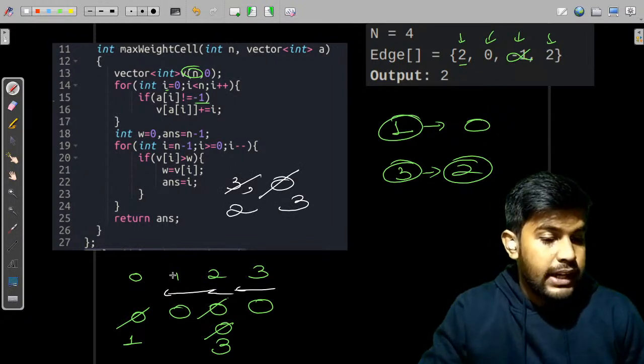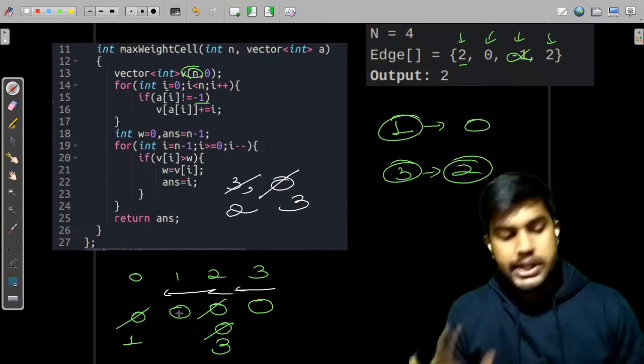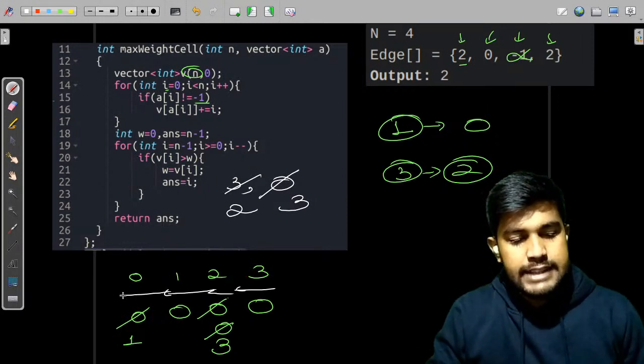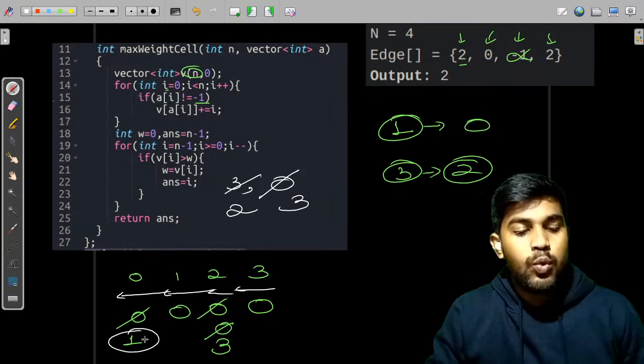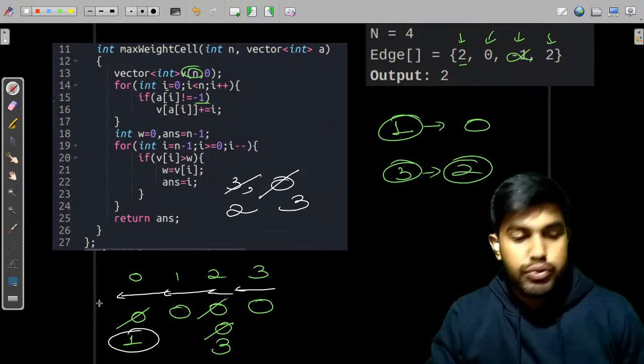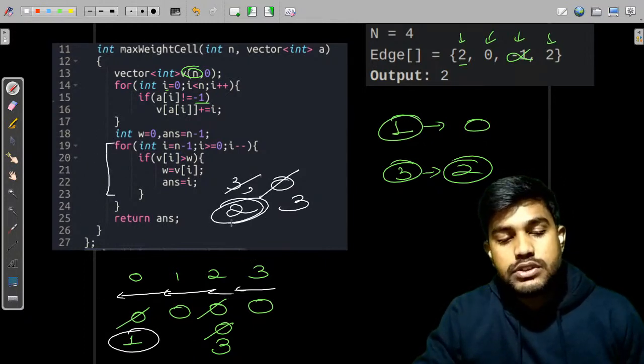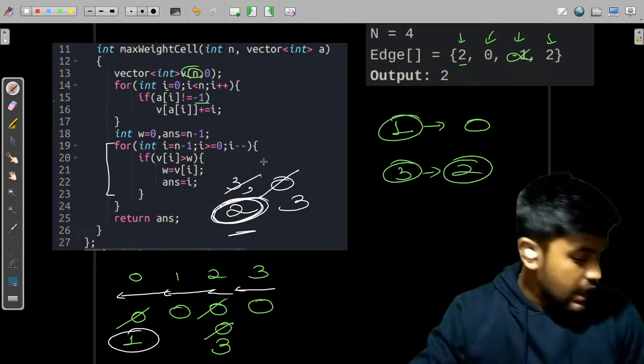Now we would come here. Now this is 0. This is less than what we have encountered. So we won't update it. Next we are encountering 1. This is less than what we have. So we won't do anything, rather move forward. And this iteration is finished. At the end we would just return this answer. Okay. Now